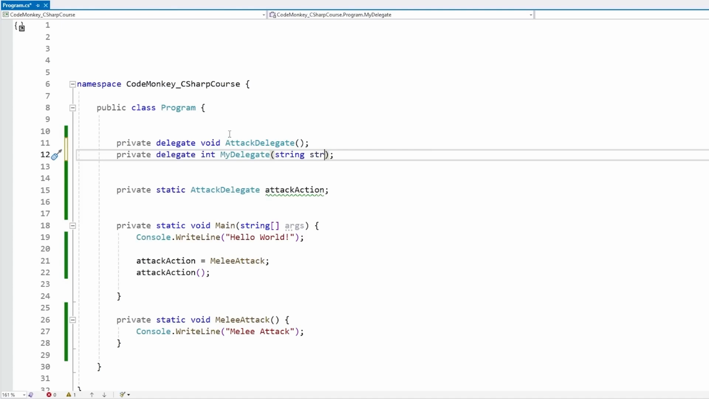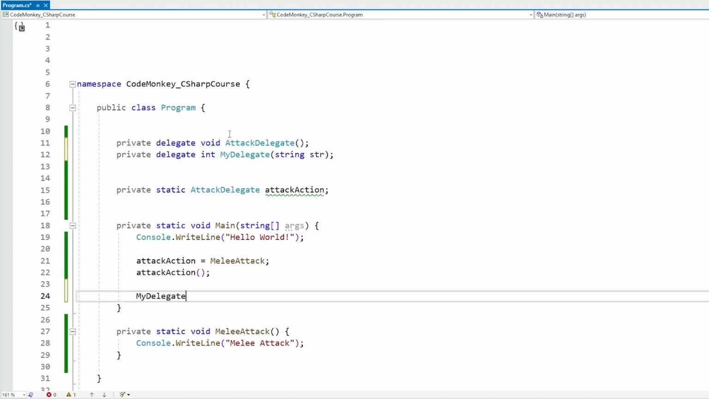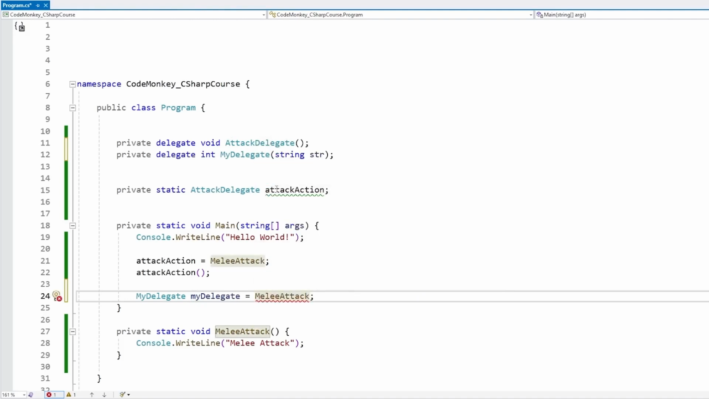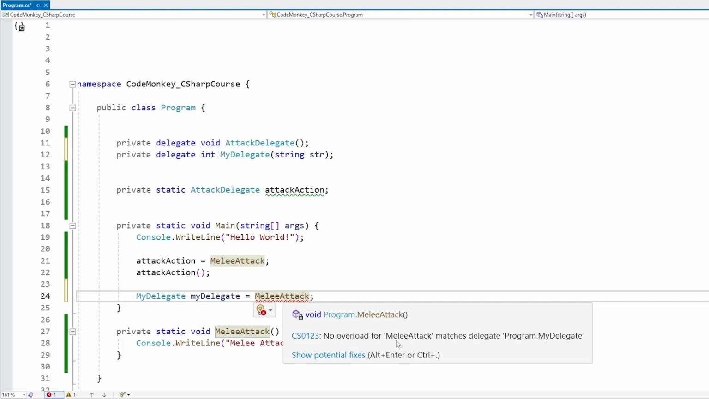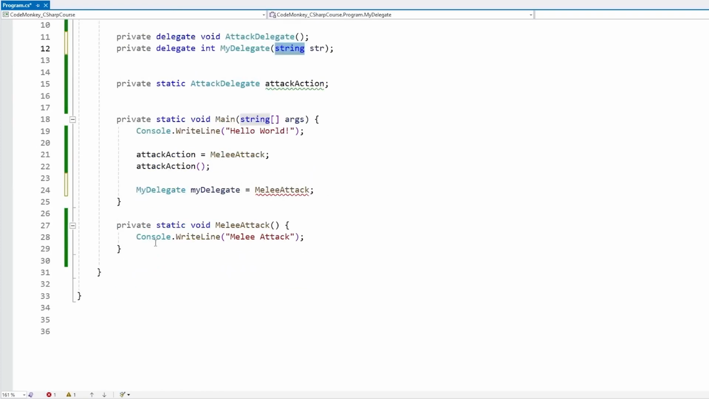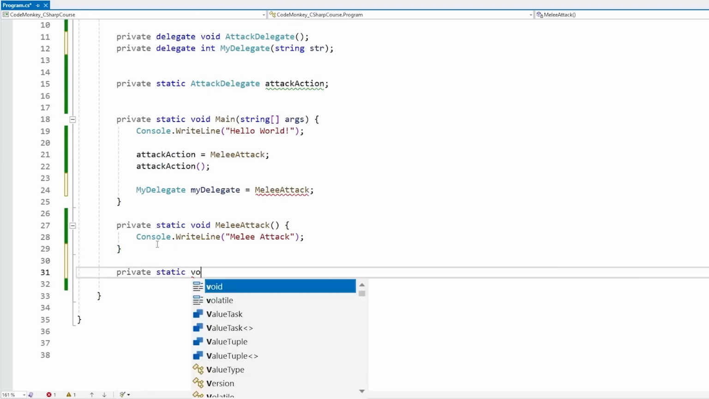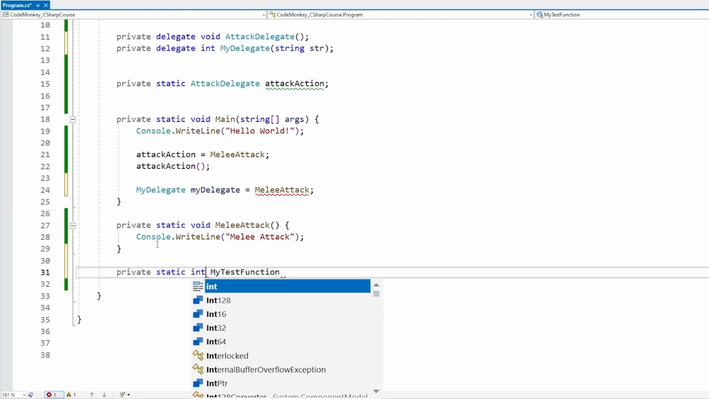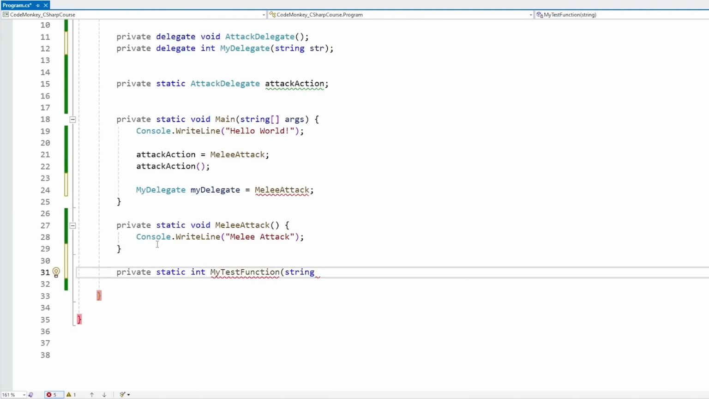And like I said, when assigning something of this type, so for example, down here, let's make a field of this type, MyDelegate. And now when assigning it, like I said, it needs to match the function signature. So if I try assigning MeleeAttack, and nope, we have an error. It is telling us that there is no version of the MeleeAttack function that matches the delegate MyDelegate. So there's no version of this function that returns an int and takes in a string. So in order for this to work, let's go make a private static MyTestFunction, and actually not void, so actually in here let's return an int and let's receive a string parameter.